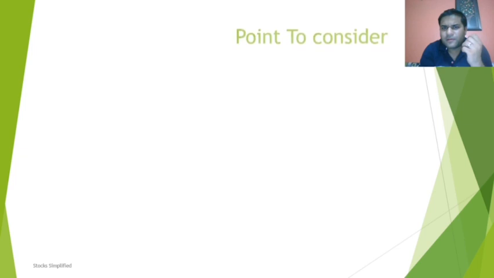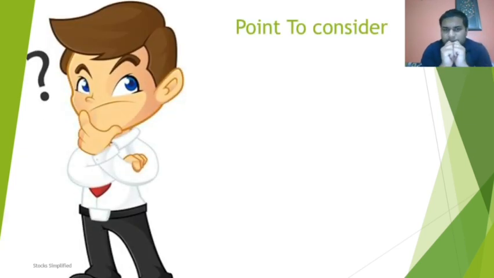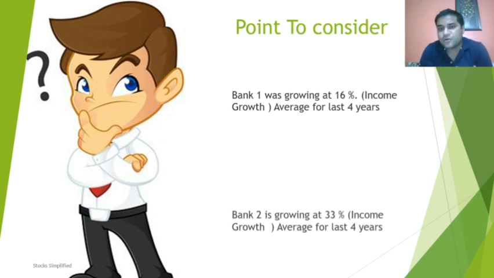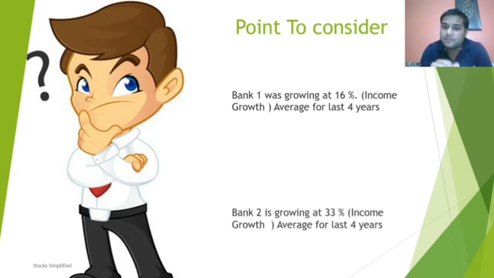So here a point to consider is, if bank 1 has grown at 16% per annum, and bank 2 has grown at 33% per annum. This is a hypothetical example, and the average I'm taking is for the last 4 years. Now I'm again in a dilemma.